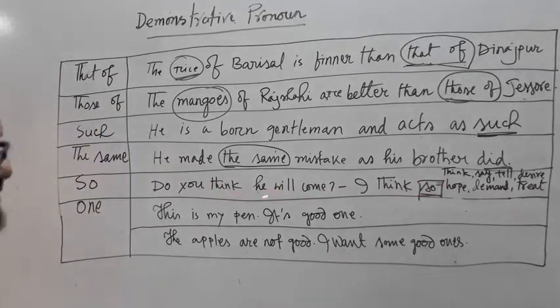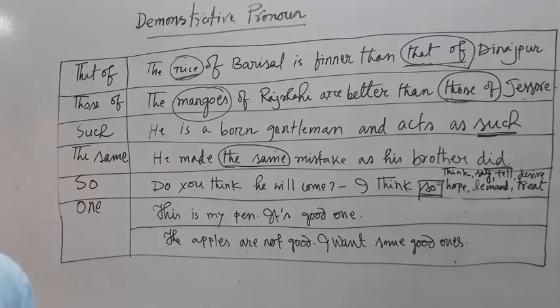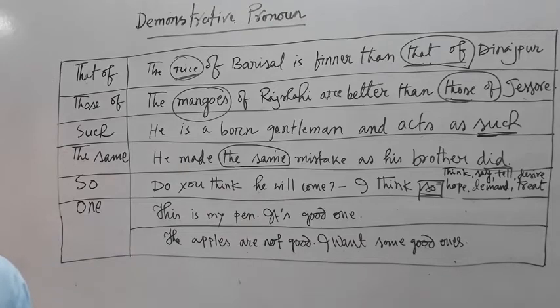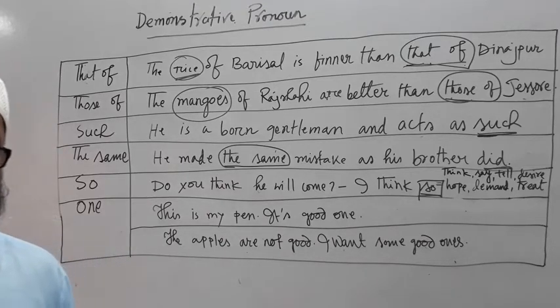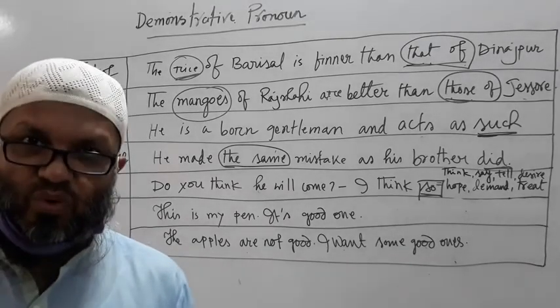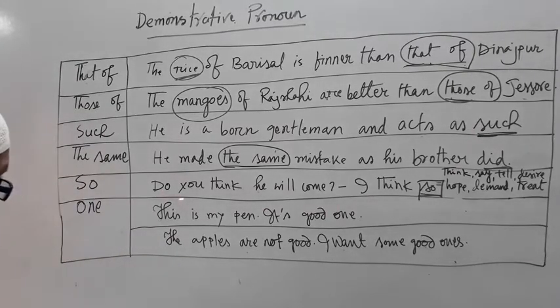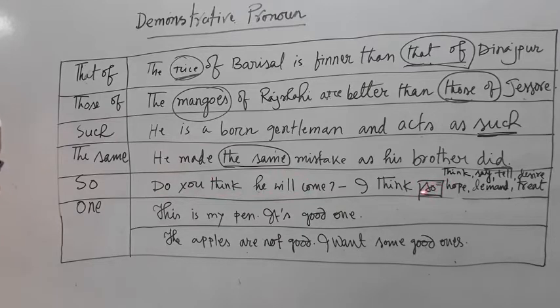"Do you think" is a question here. In this way we can ask any person to know whether he will come or not. If I ask you, do you think he will come, then you can answer, I think so. "So" means he will come. In place of "he will come", "so" is used here. That's why it is a pronoun here.